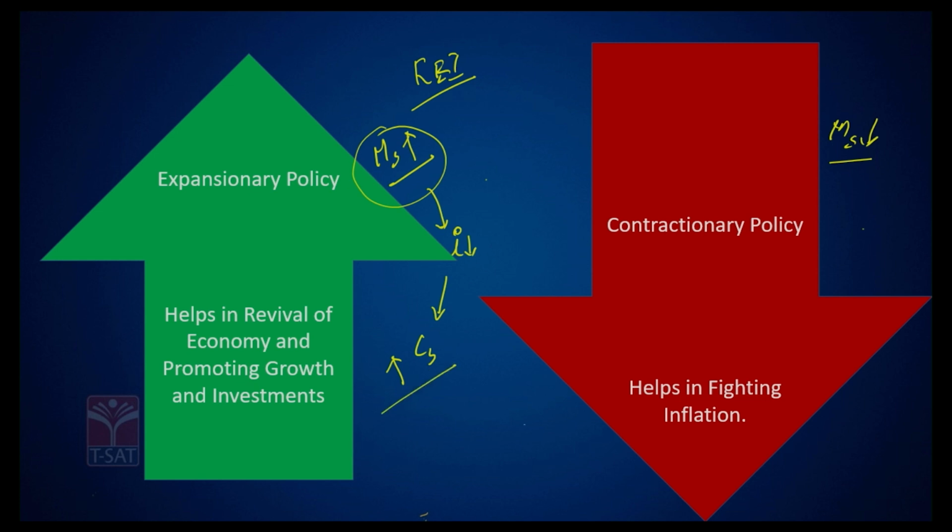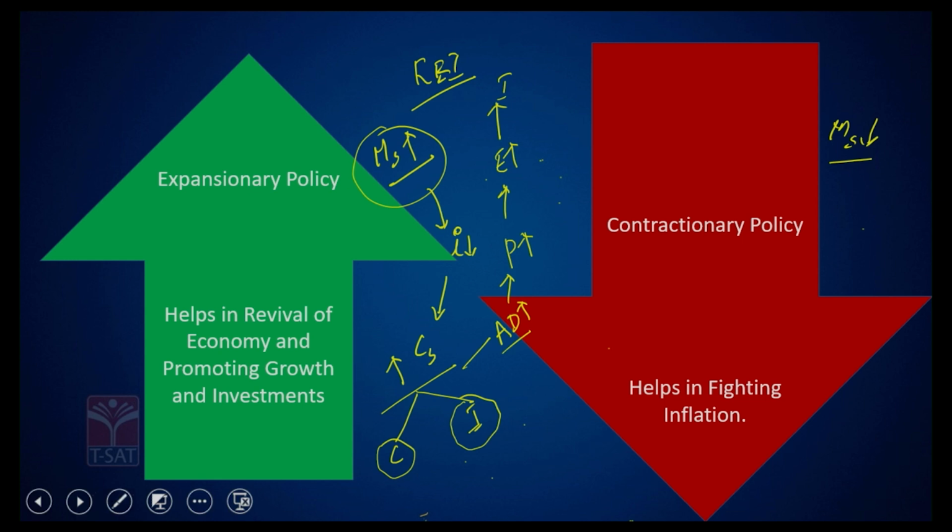And once credit supply increases, what do you think people would be doing with this money? They either go for consumption, majority of the people, so the credit offtake is for consumption spending, or for the sake of investment. So when more people borrow money and spend it, or when more investors borrow money and invest, create capital assets, what would be the impact on the economy? The aggregate demand in the economy increases. When the demand increases, the production of goods and services increases. As a result, employment opportunities increase. As a result, income of the people increases, and that would again further raise the demand. And that's the basic reason.